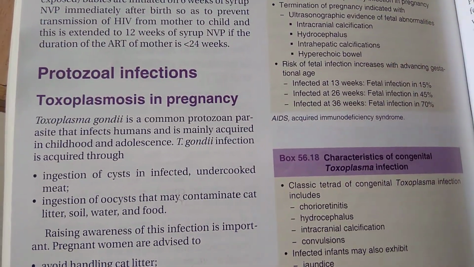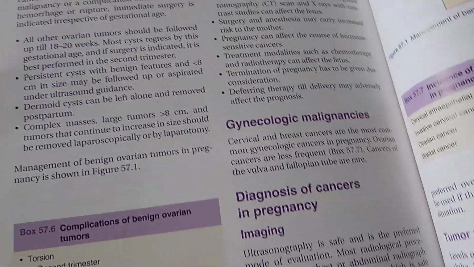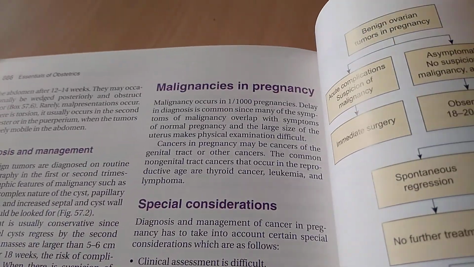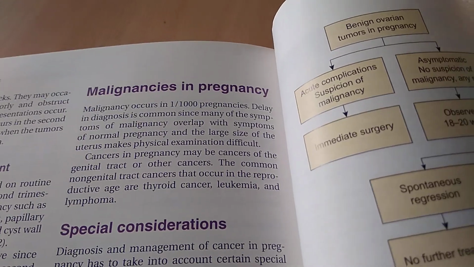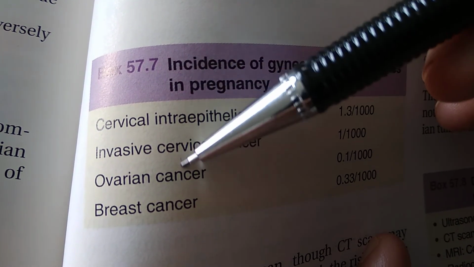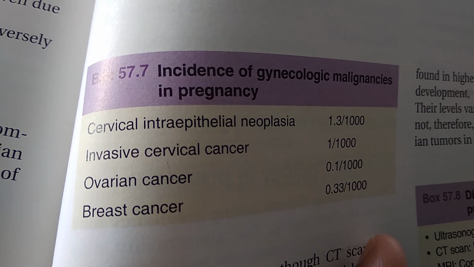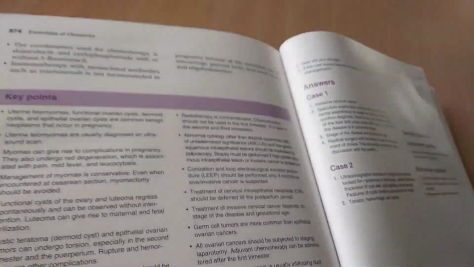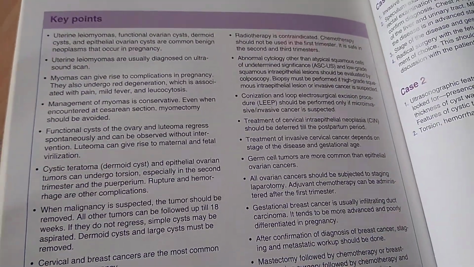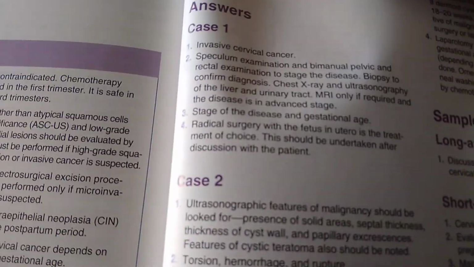Toxoplasmosis in pregnancy. Then malignancies in pregnancy. What is the list? Cervical cancer, cancer of the ovary, breast. Very less incidence though. At the end of every chapter, they are giving some key points, guys. You can look at this. And then they are giving some case-based questions. So if you're preparing for some cases, you can use this. And answers also are there to the cases, which is nice, isn't it?